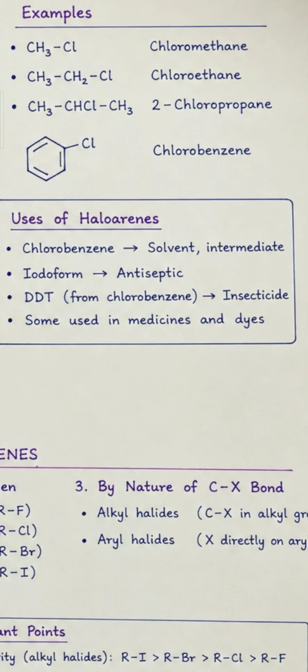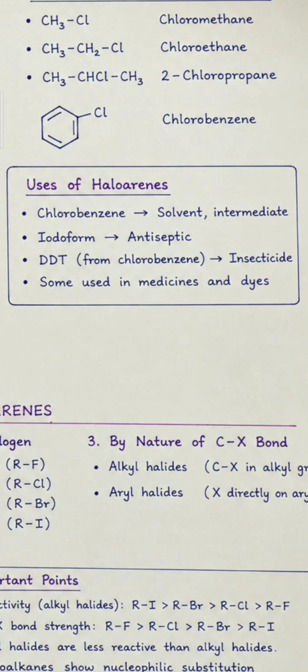And nomenclature of haloalkanes: CH3Cl, chloromethane, chloroethane, 2-chloropropane. Chlorobenzene is an example of an aromatic halide. Uses of haloarenes: chlorobenzene as a solvent and intermediate, iodoform as an antiseptic, DDT as an insecticide, and some are used in medicines and dyes.